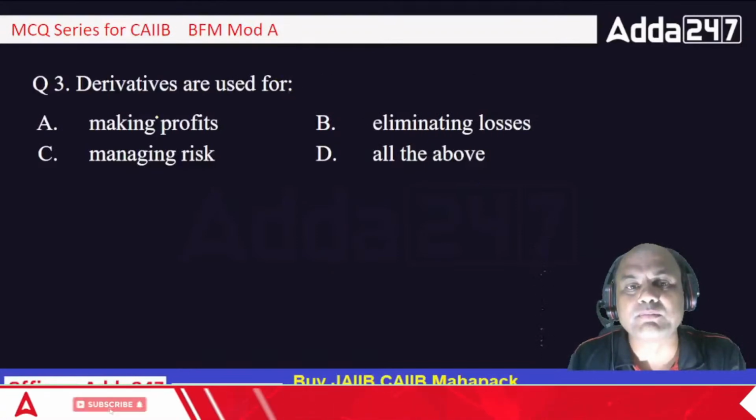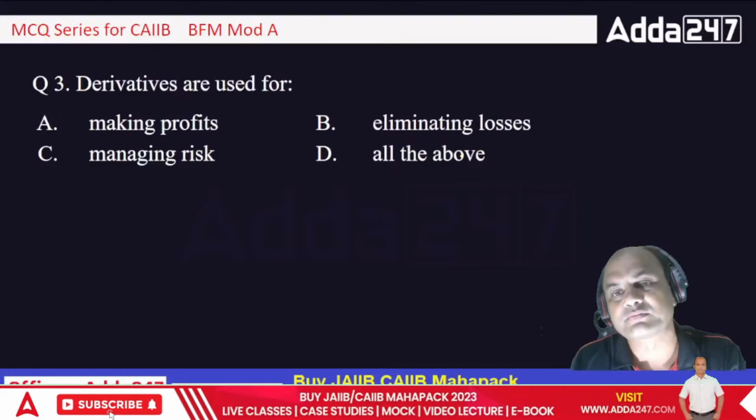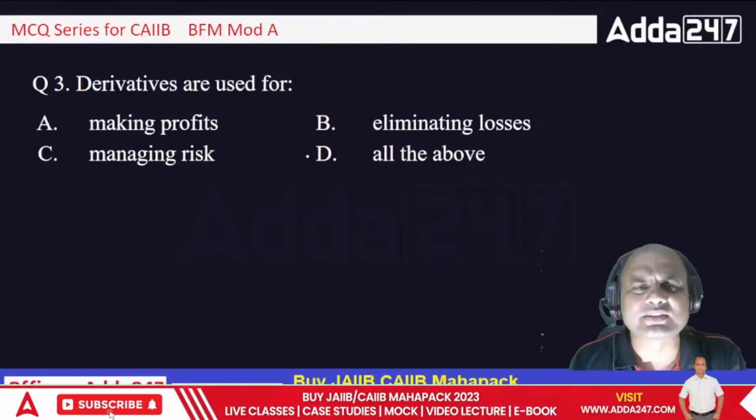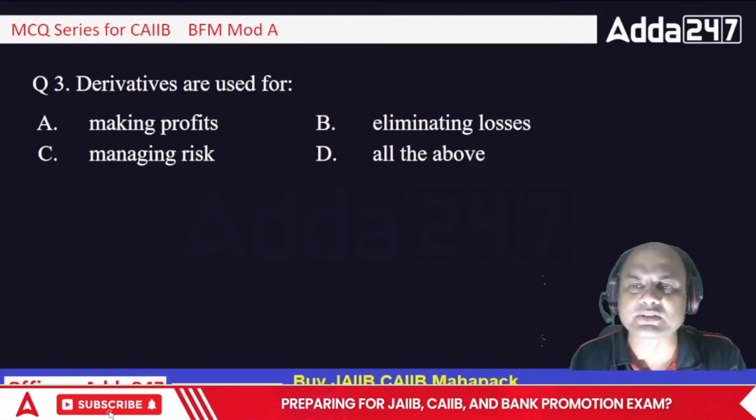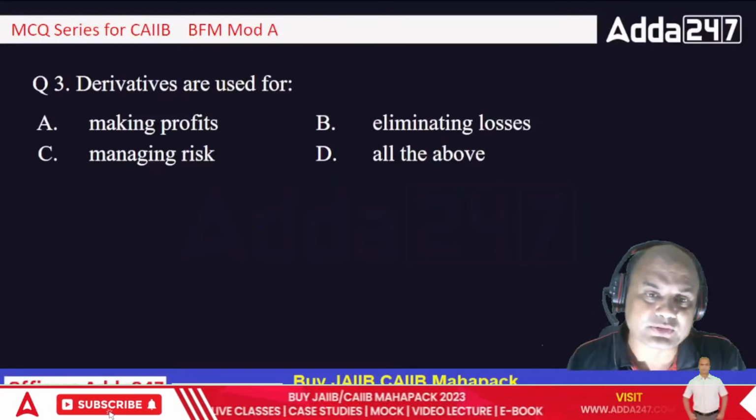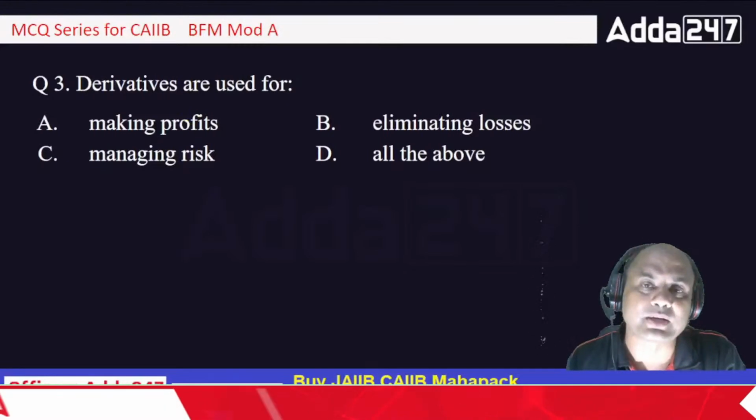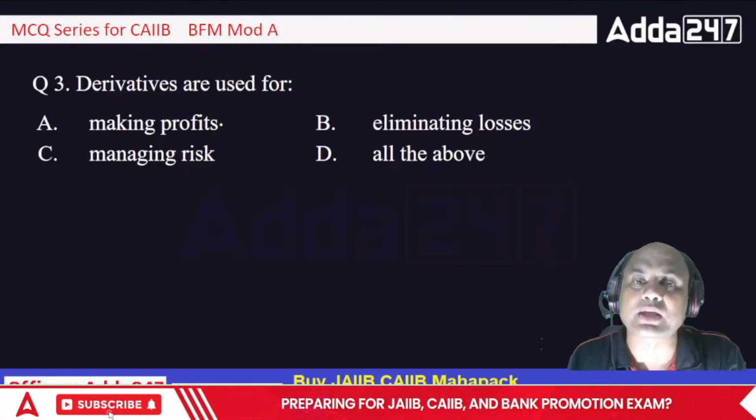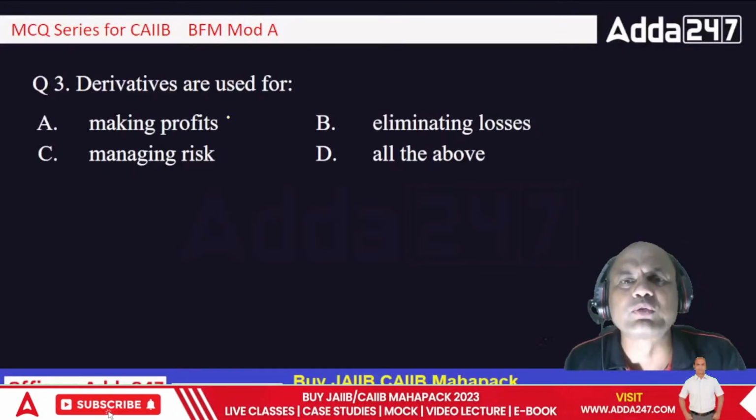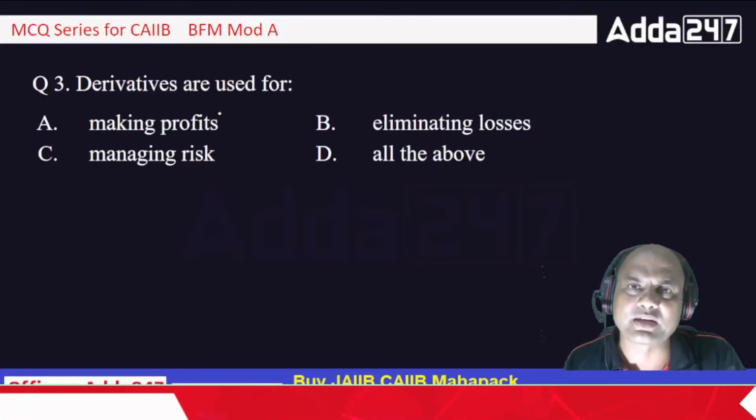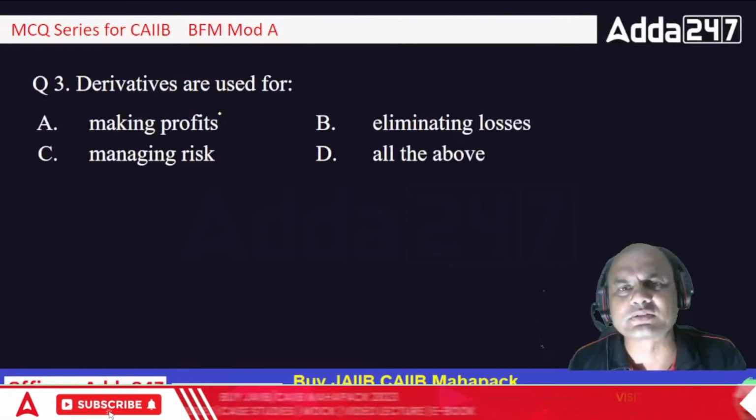Derivatives are used for making profits, eliminating losses, managing risks, or all of the above. What is the answer? Making profits? Derivatives used for making profits? See here, they can be used. Some of the people in the options market do use it, but from the bank's perspective, a bank never uses derivatives for making profits. In the present market, many of you might be playing the options, futures and options. You buy that call and when the rate goes up, you sell that call. So that is for profits.